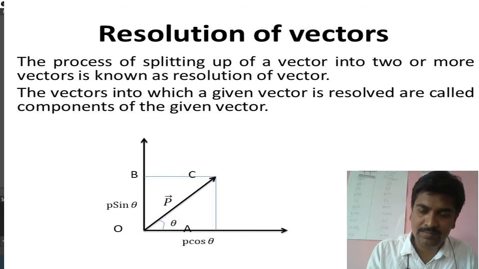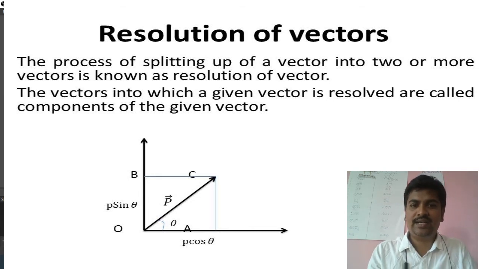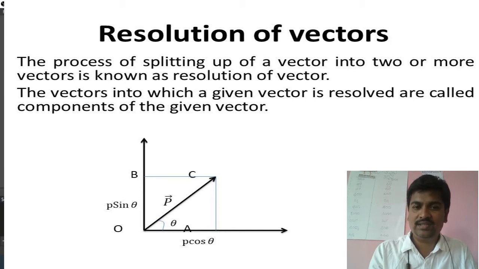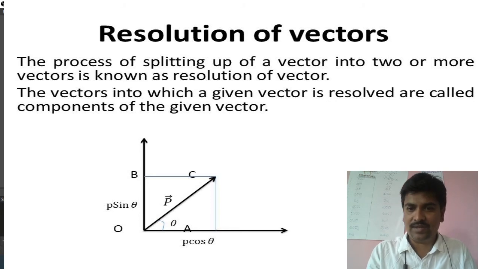How did I get this P cos theta? Look at this triangle OCA. In this triangle OCA, cos theta will be the adjacent side OA divided by the hypotenuse OC, which is P. So cos theta is OA divided by P. If I do cross multiplication, OA gives P cos theta. Just by looking at the triangle and applying cos theta, I got OA as P cos theta.